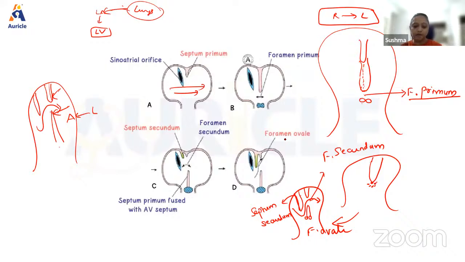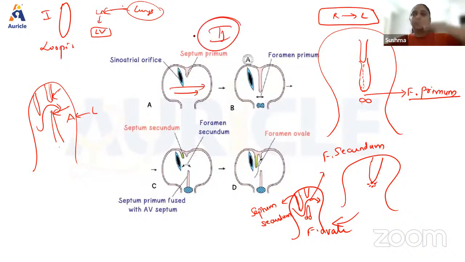This is the concept. The take-home message of today's class is this. This is the concept that you have to learn. Okay. Two things are important here. Number one is the formation of the heart tube and the looping of the heart tube. Number two is this, whatever I have taught.